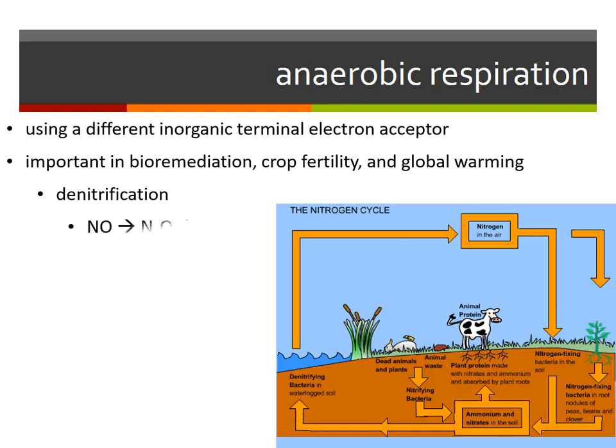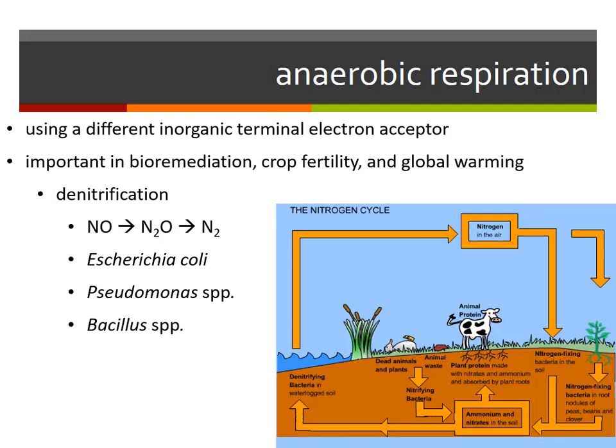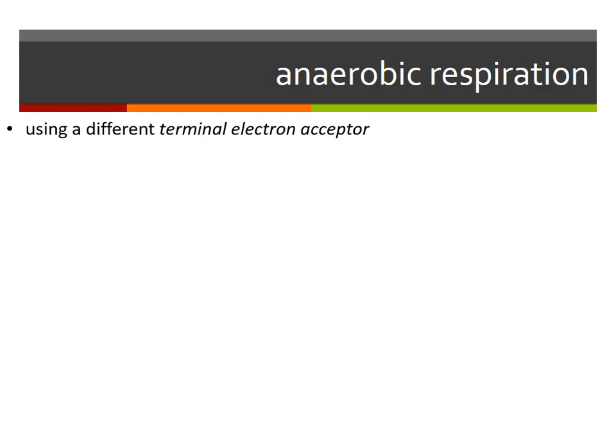So nitrate, for example, if an organism can use nitrate as its final electron acceptor, it can actually contribute to the loss of nitrogen from soil, pushing that nitrogen into nitrogen gas, which goes into the air, which is a problem then, because if you have less nitrogen in the ground, you're going to have less crop yield and productivity. Remember, all organisms need carbon, hydrogen, nitrogen, oxygen, phosphorus, and sulfur.